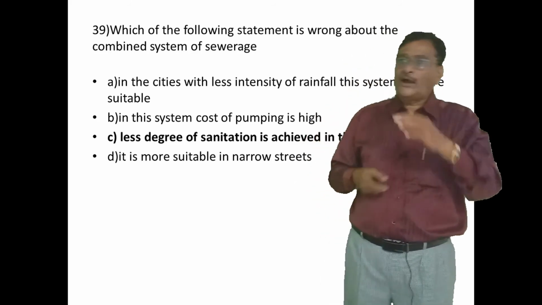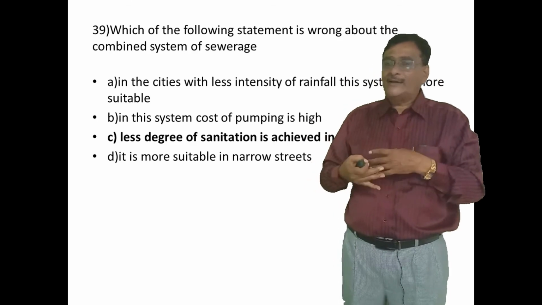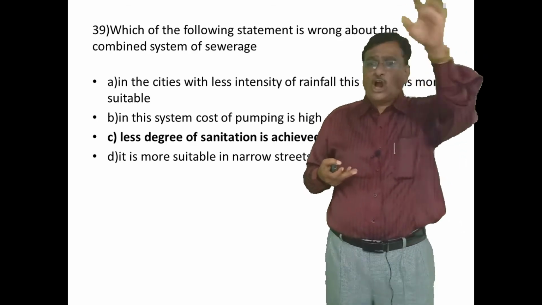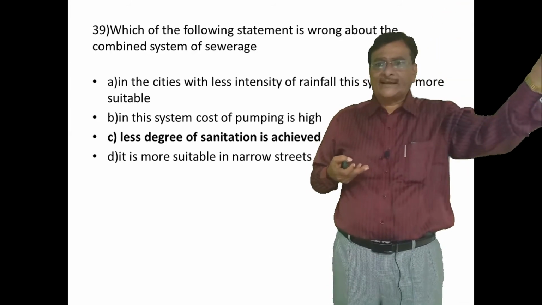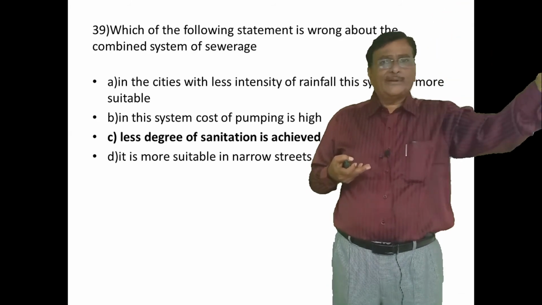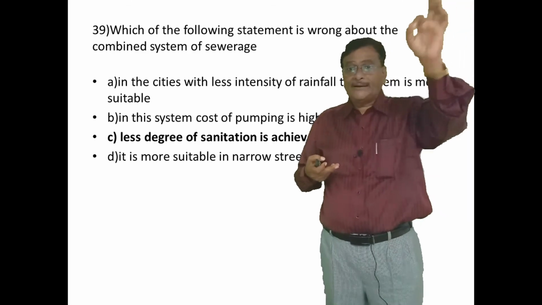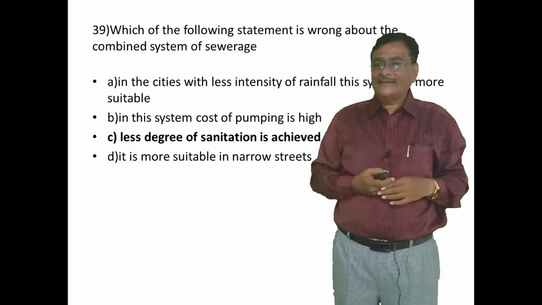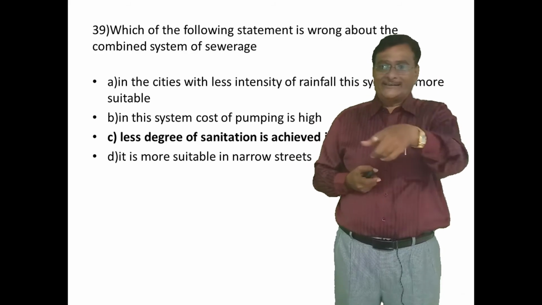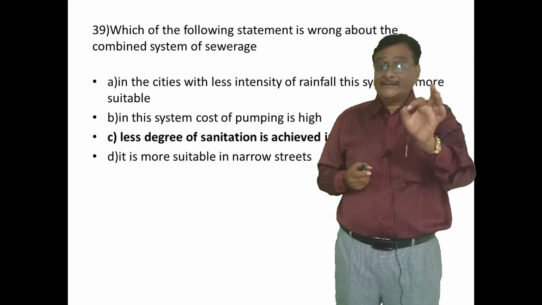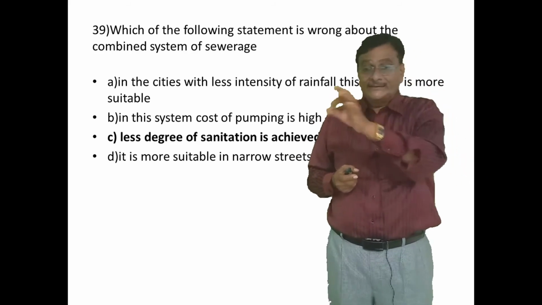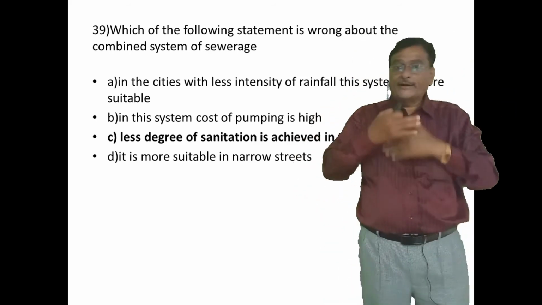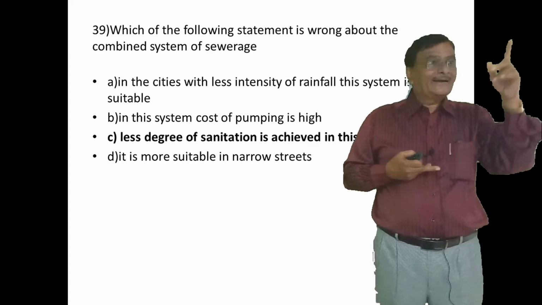Now I will combine the question with the answer. Which statement is wrong as far as the combined system of sewage is concerned? The wrong statement is that less degree of sanitation is achieved in this system. That is a wrong statement. The right statement is: more degree of sanitation is achieved in the combined system.